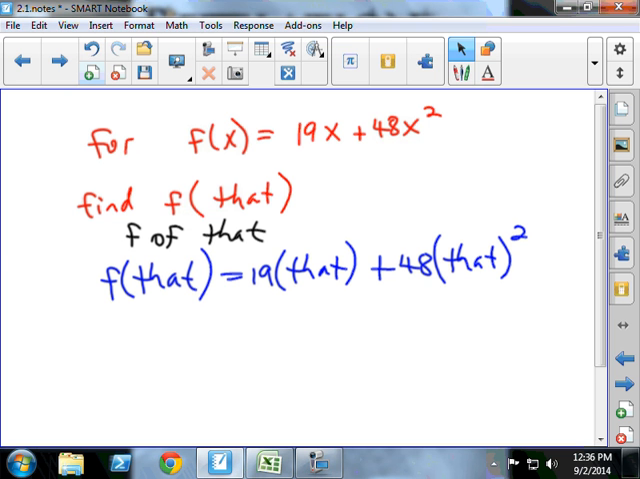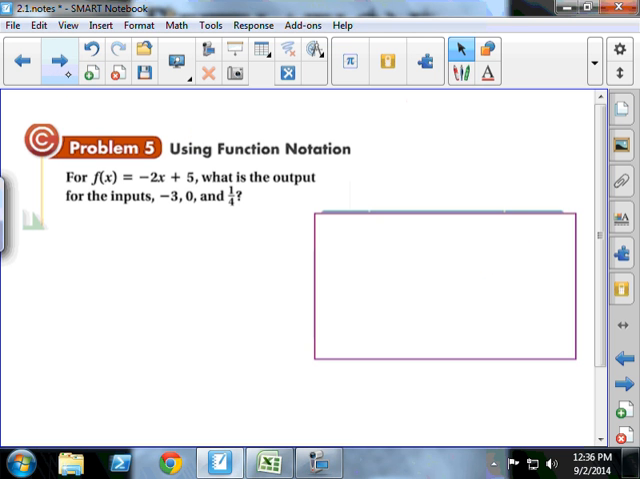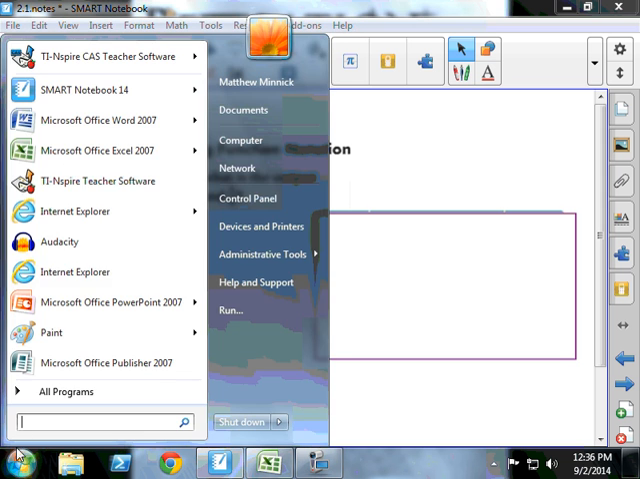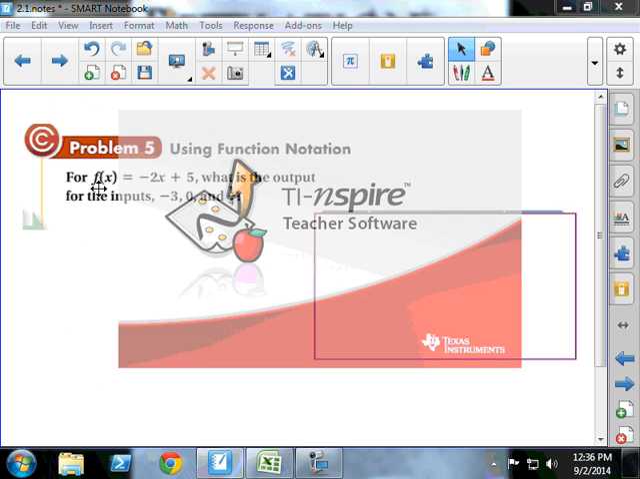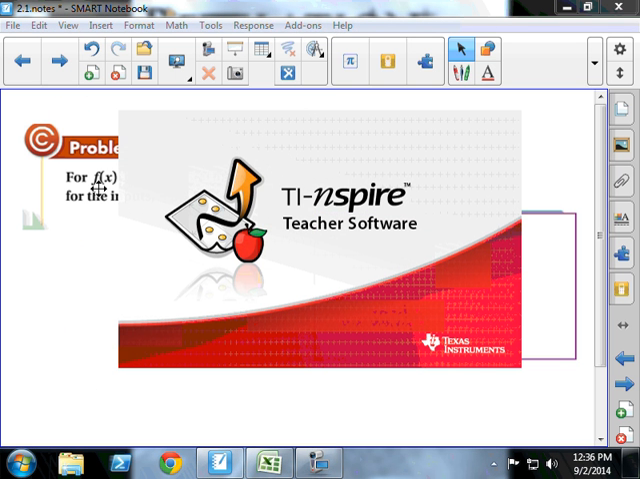I want to show you how to use the calculator to make life easy for you. Now, you could do this by hand. f of 0 would be 5. That one's not bad. But I'm going to bring up my TI-Nspire, and I'm going to show you how using lists and tables on calculators is going to make life really easy for you. This function f of x is negative 2x plus 5, I think.